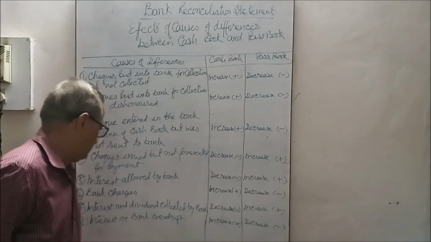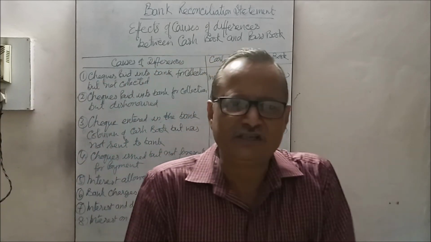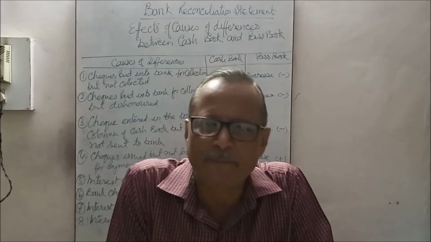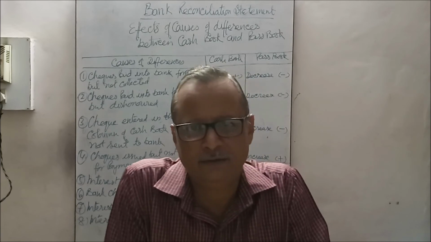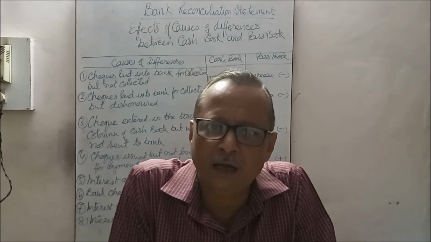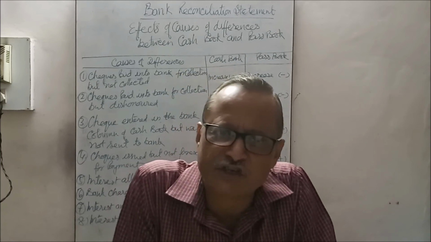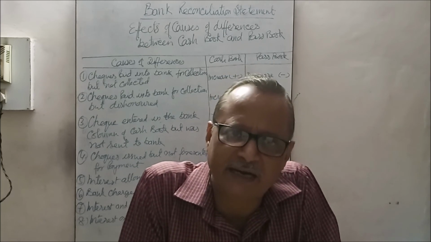That's so. Interest on bank overdraft. The banker charges interest on overdraft. Overdraft means excess amount drawn over the deposit as per permission of the bank manager. That is a very short period borrowing on which the banker charges interest.